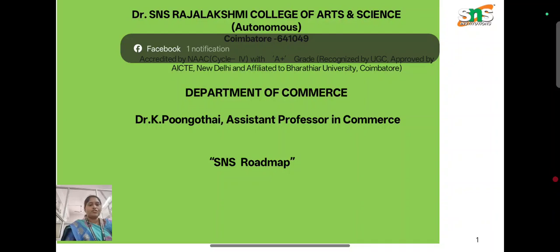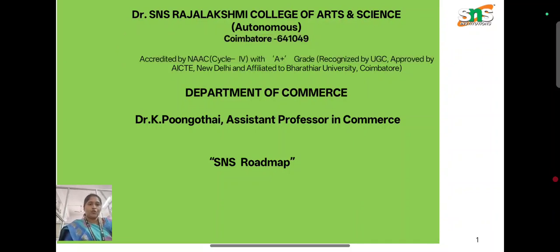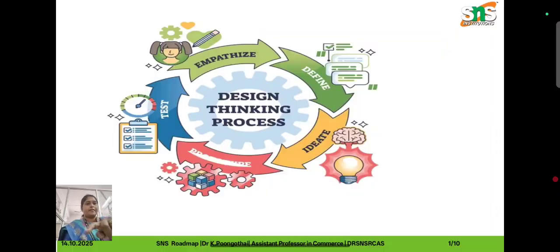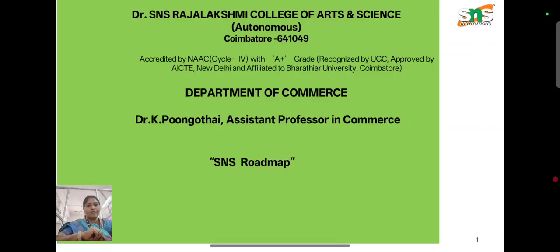Now we are going to discuss the topic: the roadmap of SNS. First of all, we have to know about the roadmap of our SNS. Here we have a roadmap known as the transformation of information, a journey of the SNS vision and mission coming into our activity. So that is the roadmap over here.